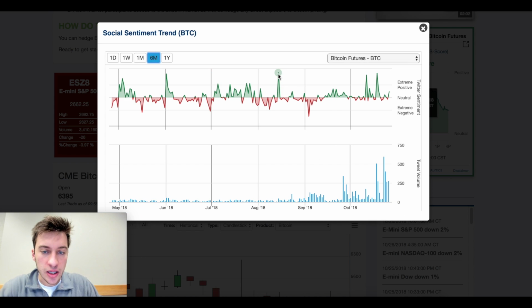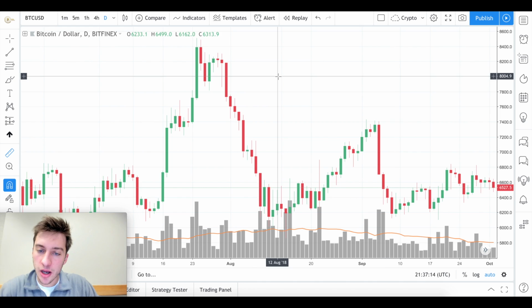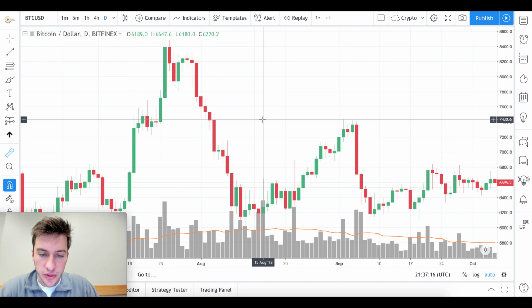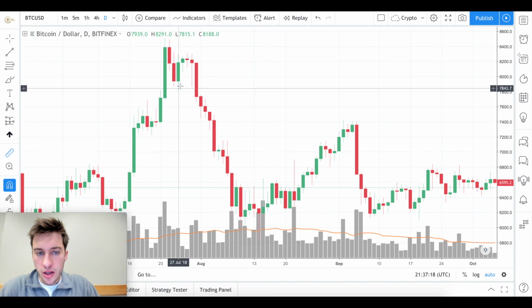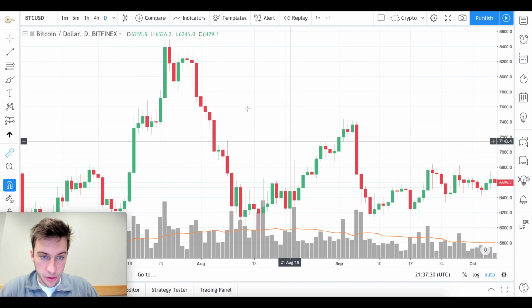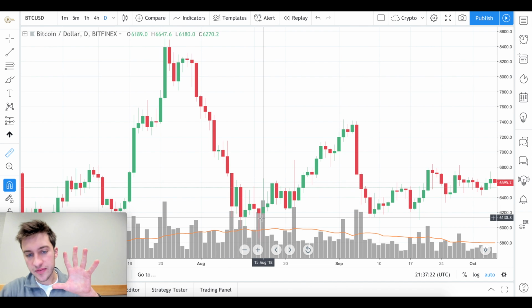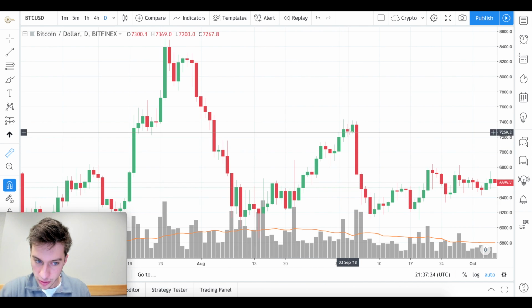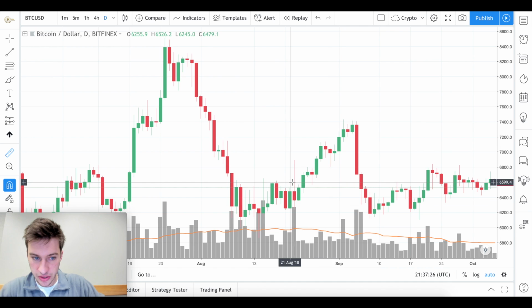And then what we see, again, is very positive sentiment on August 14th, which was the beginning of the uptrend right here. And again, this is so much more clear. Sustained downtrend, very positive sentiment, price goes up. Sustained uptrend, very negative sentiment, price goes down.